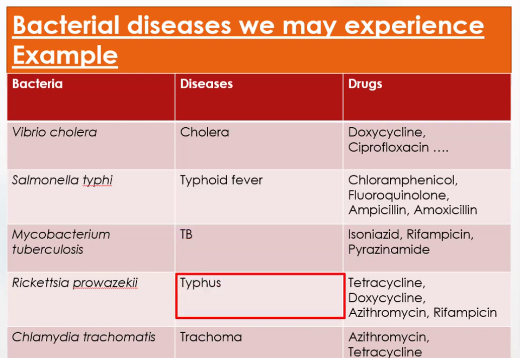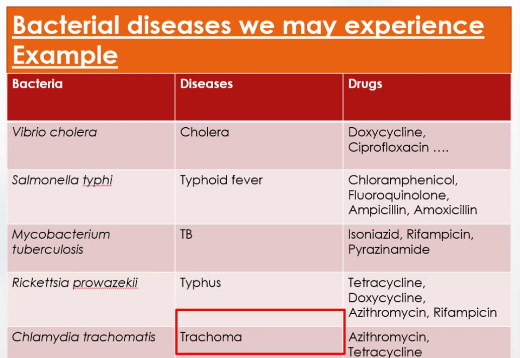The fourth type is typhus, which is caused by Rickettsia prowazekii, and this can be treated by using tetracycline, doxycycline, azithromycin, and rifampicin. The fifth type is trachoma, which is caused by Chlamydia trachomatis, and it can be treated by azithromycin and tetracycline.